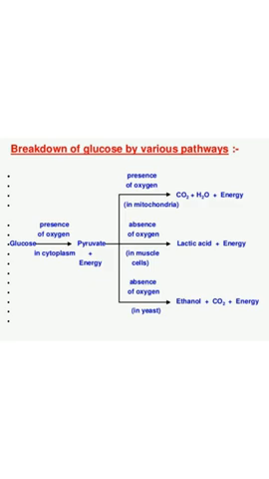And then pyruvic acid enters the mitochondria, where it is oxidized in the presence of oxygen to produce carbon dioxide and water, and in the absence of oxygen to produce lactic acid in human muscle cells and ethanol in the case of yeast cells. Energy and carbon dioxide are also produced.